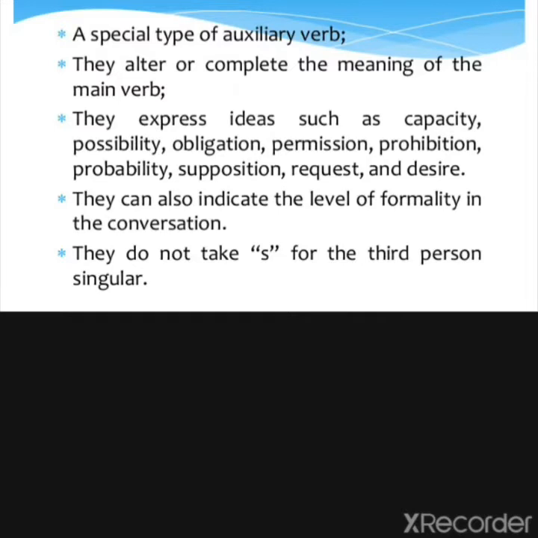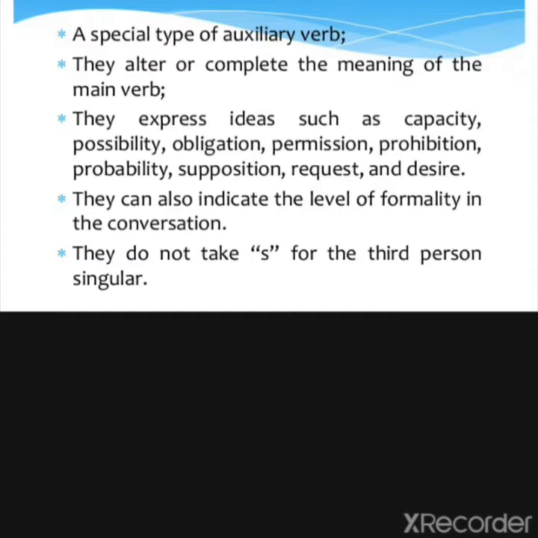They can be used to express ideas such as capacity, possibility, obligation, permission, and many more. As you can see here, request, prohibition, and desire, these feelings can be shown by modal verbs.